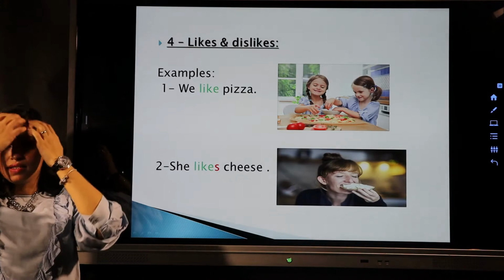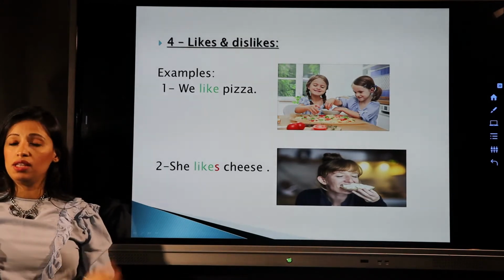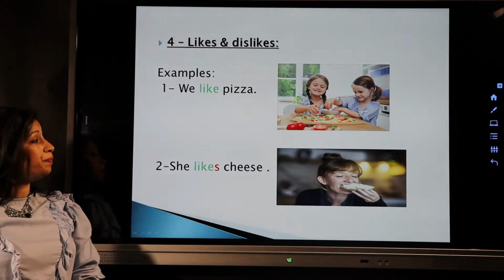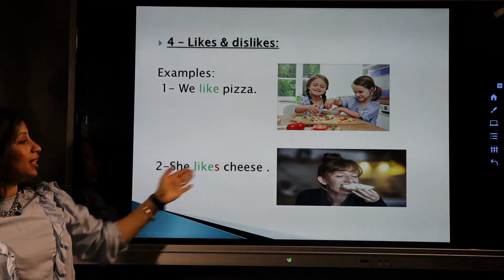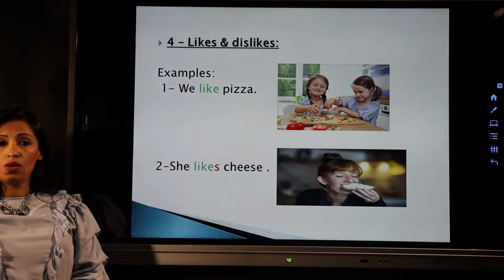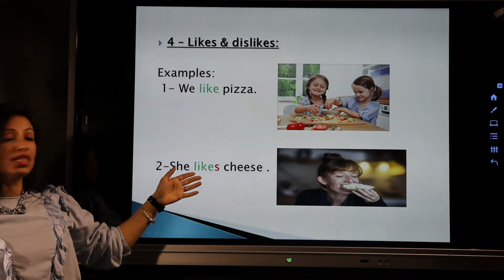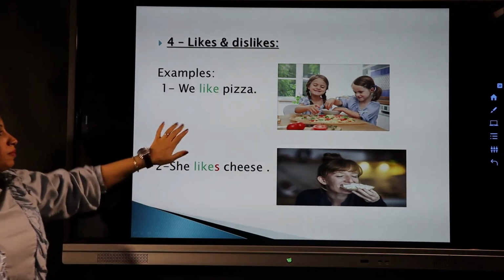Likes and dislikes. Likes are things that we like. Like, I like to eat pizza, but I don't like to eat cheese. We like pizza. She likes cheese. So whenever you talk about something that you like or something that you dislike, you have to use the present simple tense.